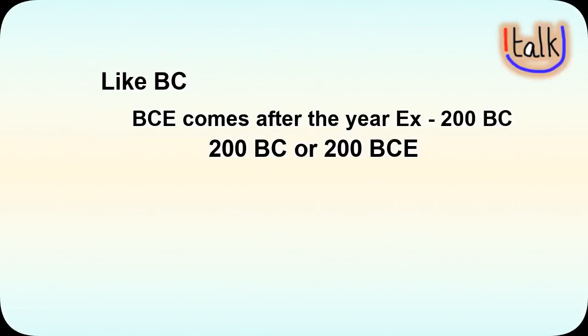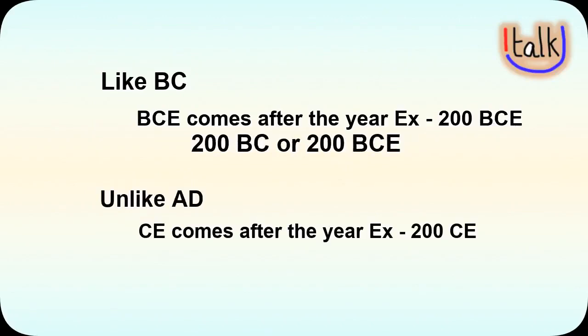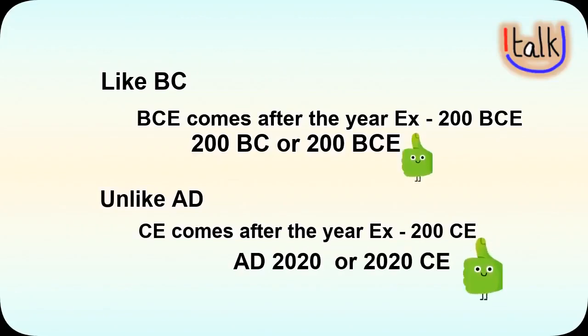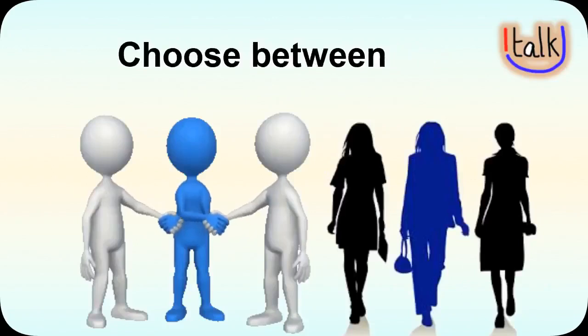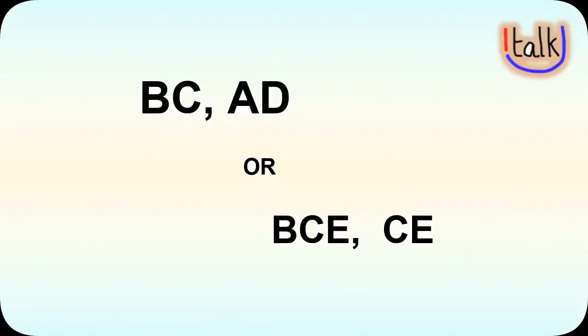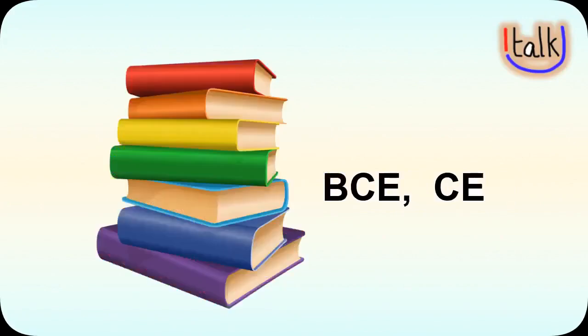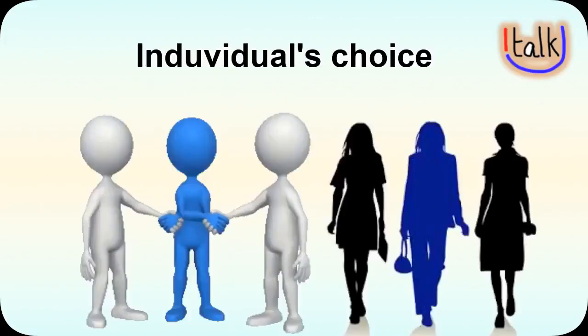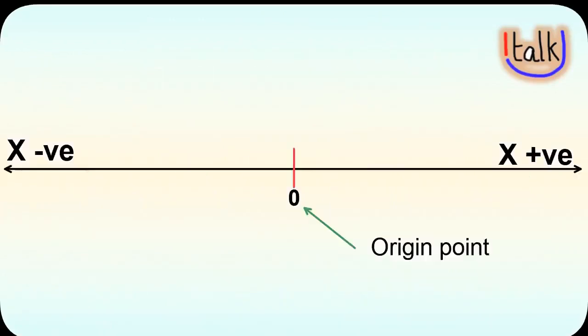Like BC, BCE comes after the year. Unlike AD, CE comes after the year. If you say AD 2020, that is right. Or if you say 2020 CE, that is also right. It totally depends on the individual whether to choose BC AD or BCE CE. Some textbooks will have BC AD and some will follow BCE and CE. It doesn't matter if you use BC AD or BCE CE, the reference point is still the same.